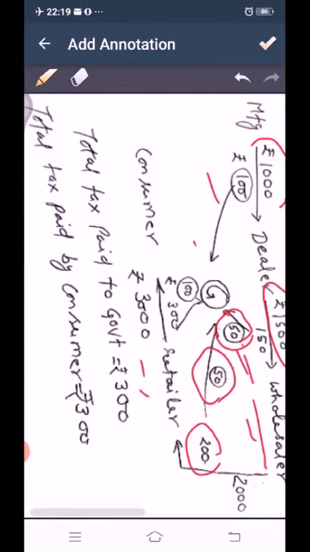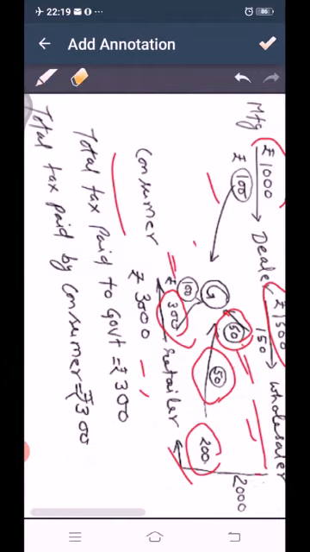Now the retailer sells it to the consumer for 3000. Then the tax collected by the retailer is 300 rupees. The retailer has already paid 200 to the wholesaler to pay the government. So he will pay the remaining 100 rupees to the government.